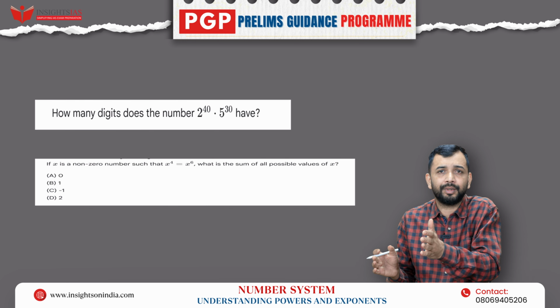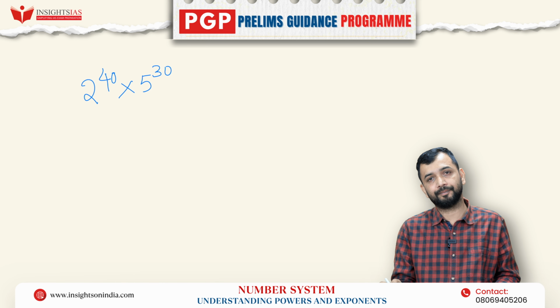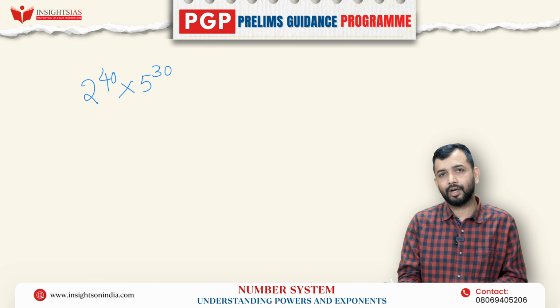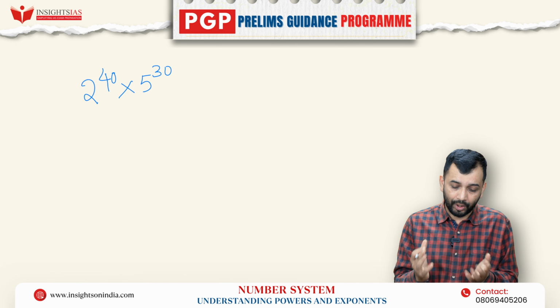Now, first question. How many digits does the number 2 to the power of 40 into 5 to the power of 30 have? Question number 1. Let's solve this. How many digits do you have for 2 to the power of 40 into 5 to the power of 30? Think about it. How can you solve it? How many digits are there in this sum? Who knows, sir? How will I know it, sir?